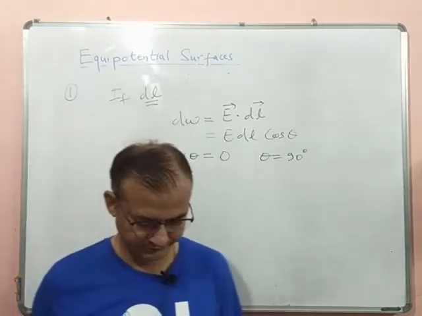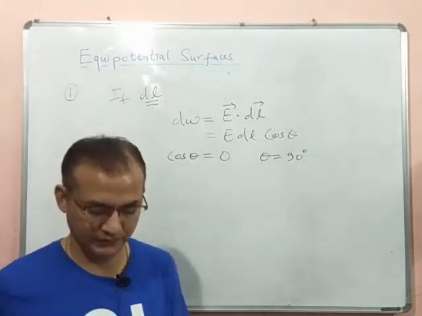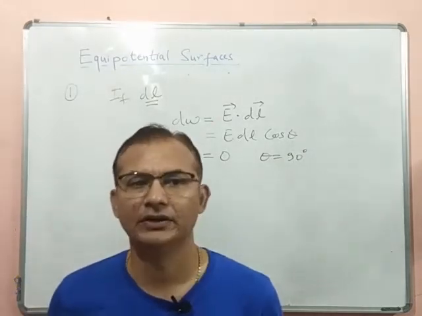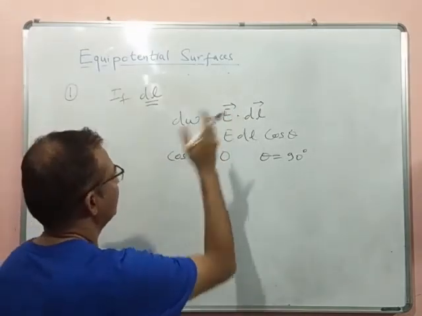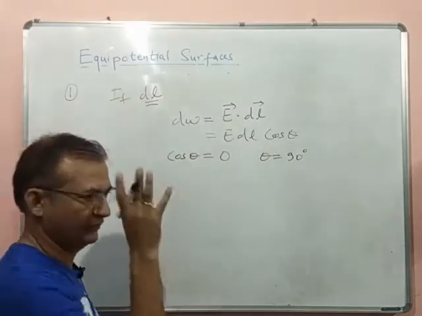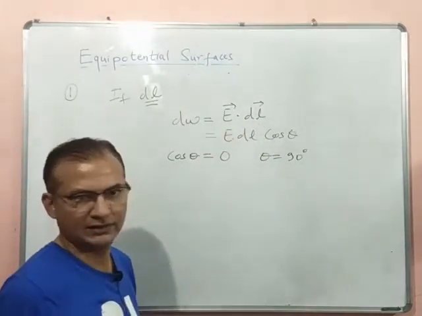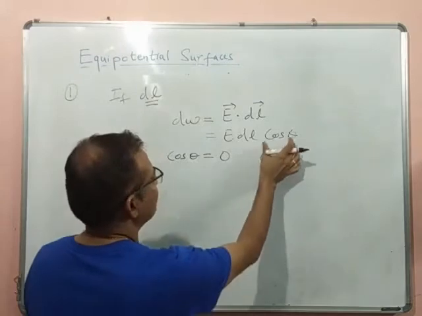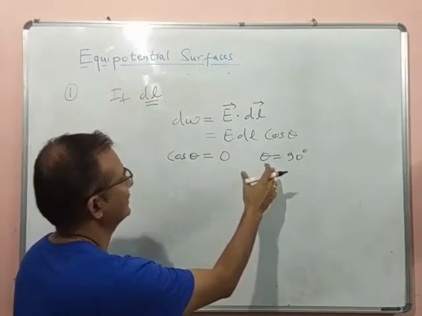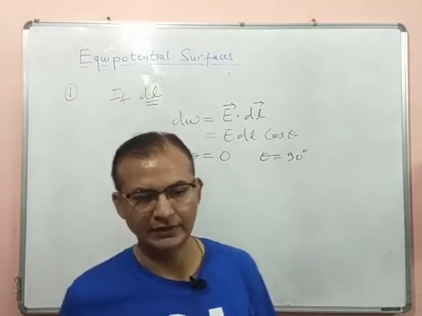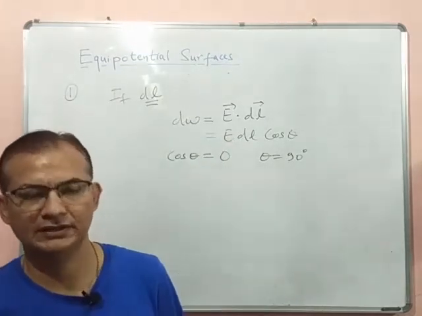So this is the proof, and you will get the details in the notes. Since the work done is 0, the electric field cannot be 0 because we have kept the charge in the electric field. The small distance we have moved is also not equal to 0. Only cos theta can be 0. When will cos theta be 0? When theta is equal to 90 degrees. Hence the electric field is perpendicular to the equipotential surface.